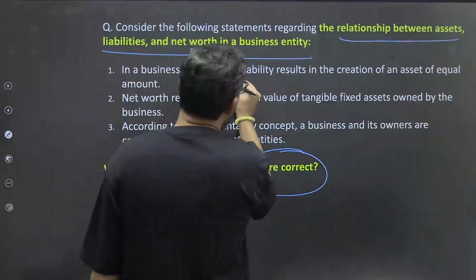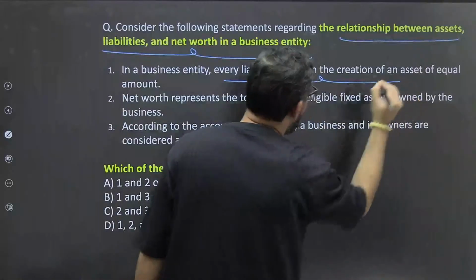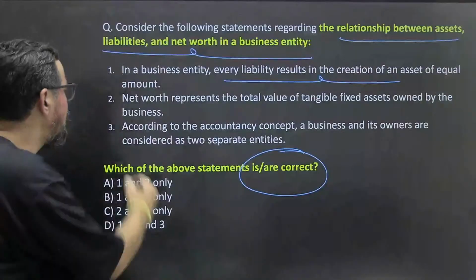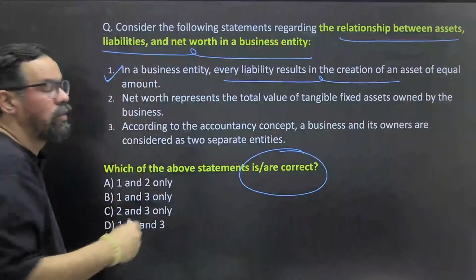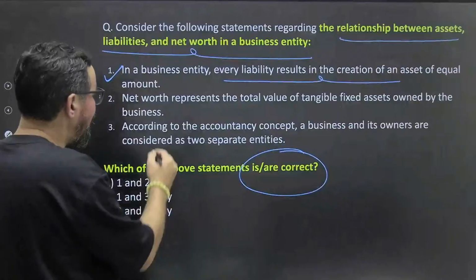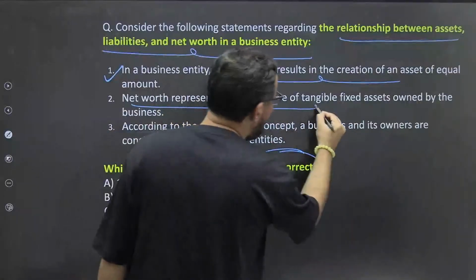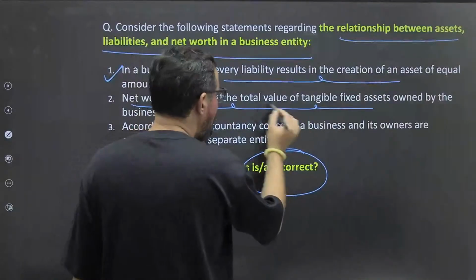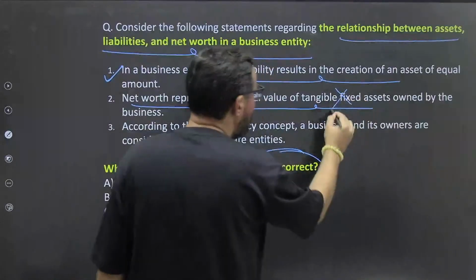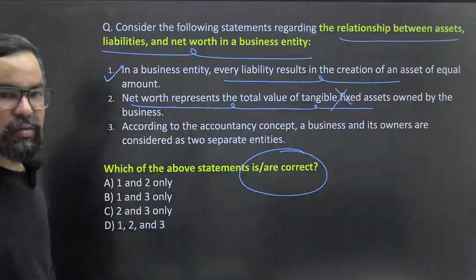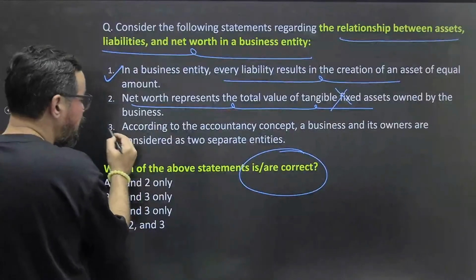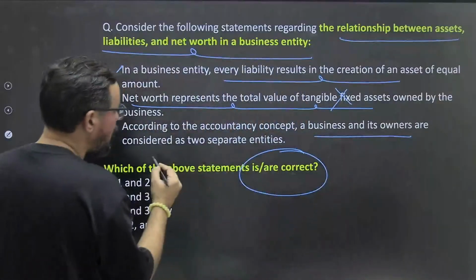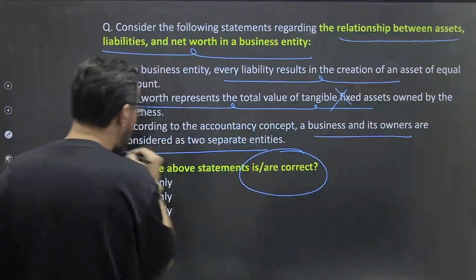Business entity: every liability results in the creation of assets of equal amount, 100% true. Okay? Because from a taken liability, we always create the asset. Net worth represents the total value of tangible assets owned by other businesses. No, it is not only the total. How do we calculate this particular one? Assets minus liabilities.